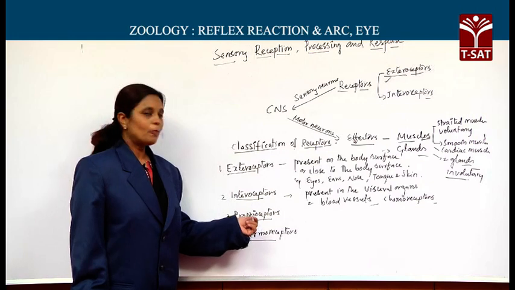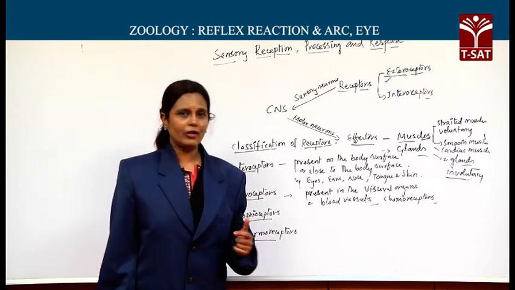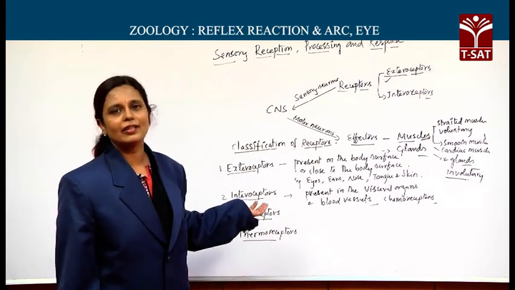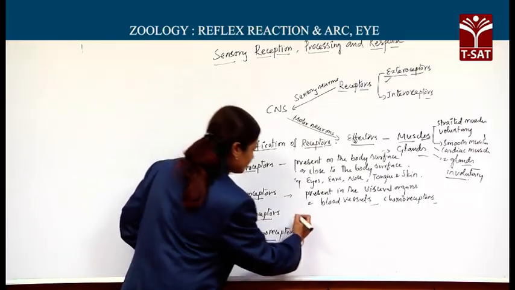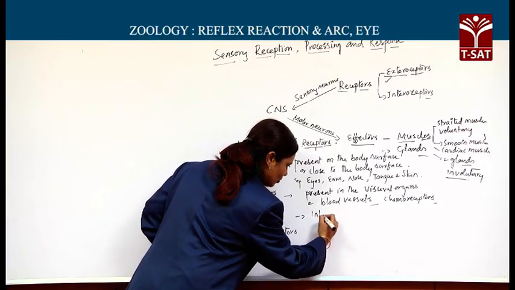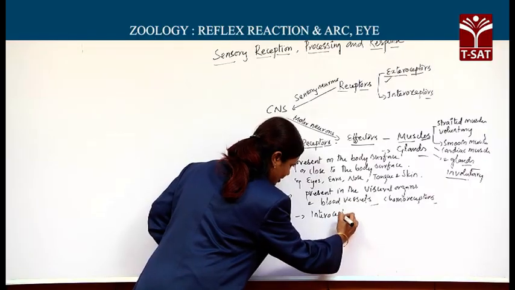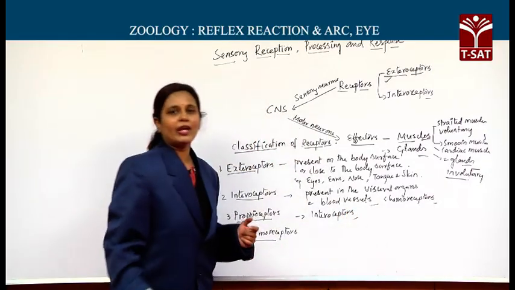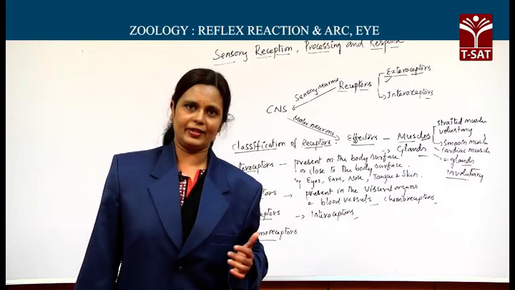Next, it is proprioceptors. These proprioceptors are also a type of interoceptors.